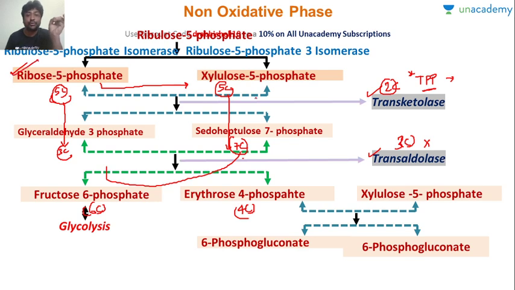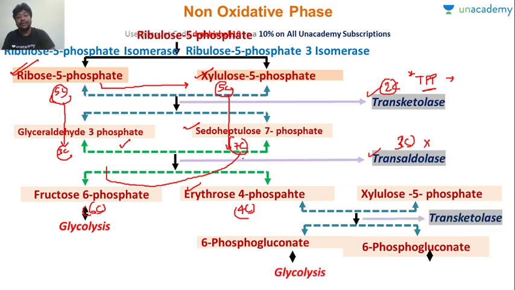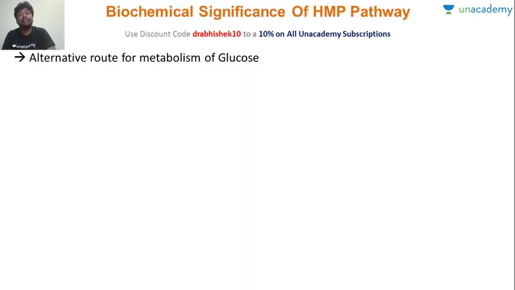Okay, so ribose, xylulose, glyceraldehyde, sedoheptulose, erythrose. These are the intermediates of the non-oxidative phase. Okay, very good. So this we have covered. Now let us look at the biochemical significance.